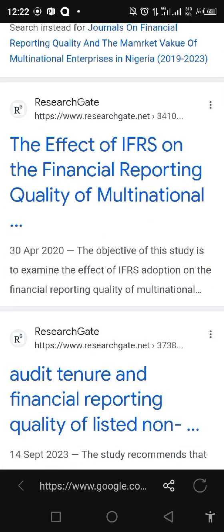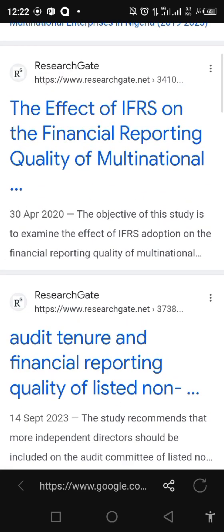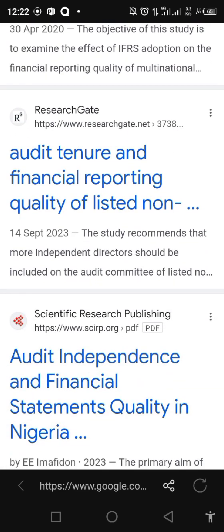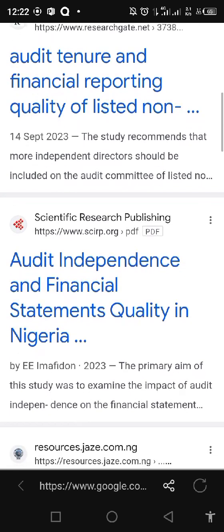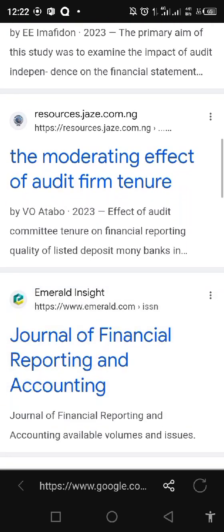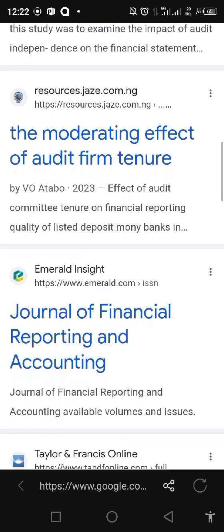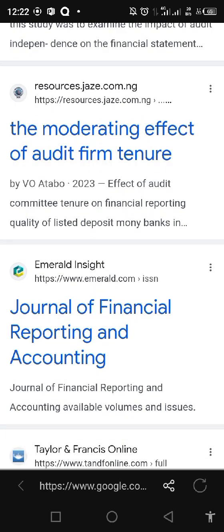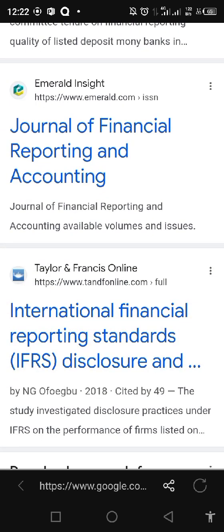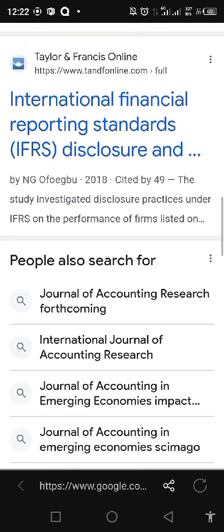The effect of IFRS again. You see, again, this is not relevant. Audit tenure and financial reporting quality of listed firms. We are not doing anything about auditing here. Audit independence, that's none of our business. The moderating effect of audit firm tenure is none of our business. Effect of audit committee tenure on financial reporting quality of listed deposit money banks. Those are not the things we're looking for. Journal of Financial Reporting, no. International Financial IFRS again, no.